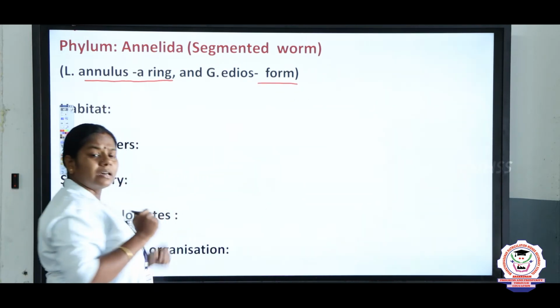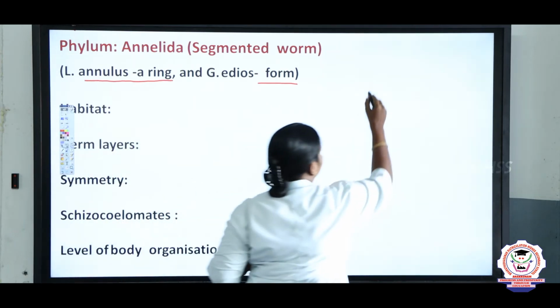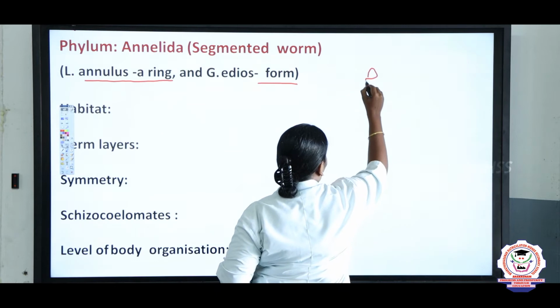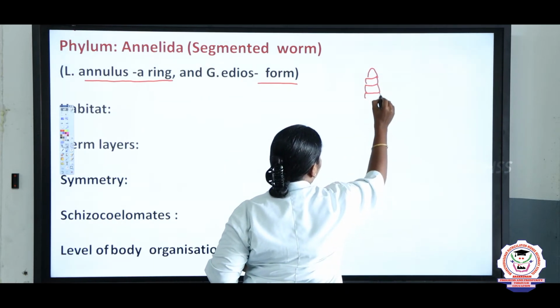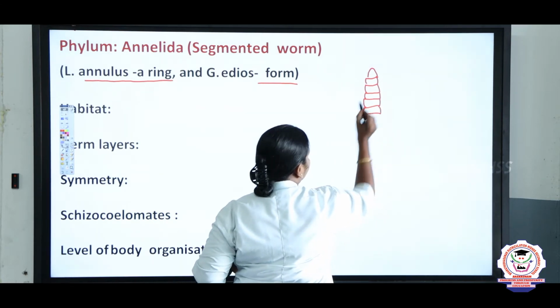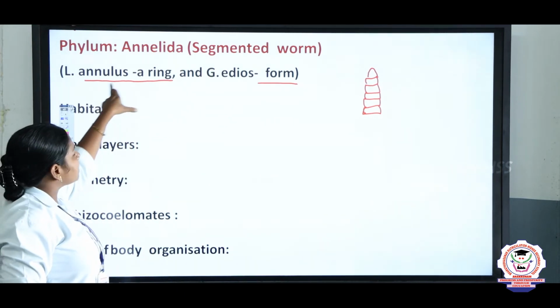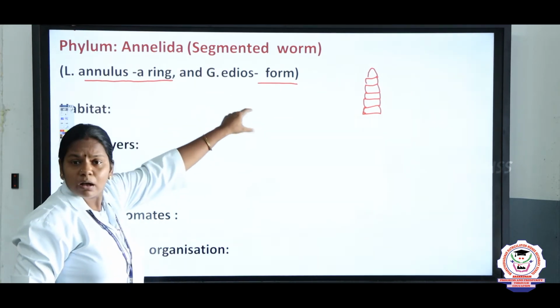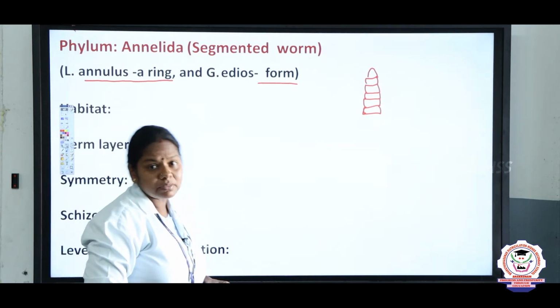Have you all imagined the earthworm, children? What will be the shape? If this is an earthworm, you can see the body segments one after the other like this. The body is arranged in the form of a ring. So we call the earthworm, annulus means a ring, idios means form. So they are classified under the phylum Annelida.